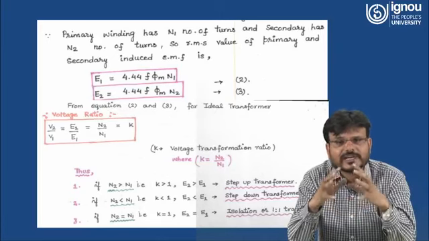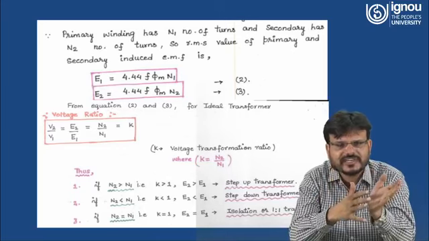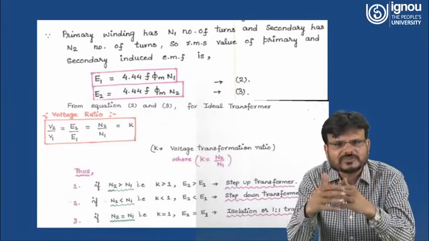In case N2 equal to N1, that means the number of turns at the secondary side is equal to the number of turns at the primary side.